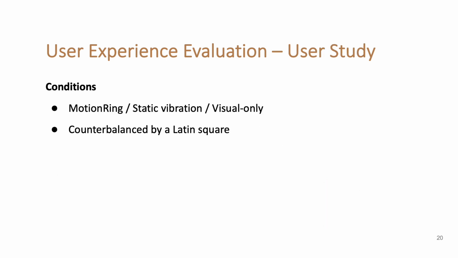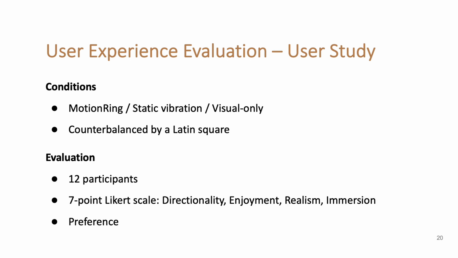For both motion event types, we compare 3 haptic feedback conditions: Motion Ring, static vibration, and visual only. The motors that vibrate for the first 2 conditions are the same. The only difference is that for static vibration, they vibrate simultaneously instead of in sequence. As for visual only, no haptics are applied. The 3 conditions are counterbalanced by a Latin square. We recruited 12 participants to rate directionality, enjoyment, realism, and immersion using 7-point Likert scales, and rate the 3 haptic feedback conditions based on their preference.